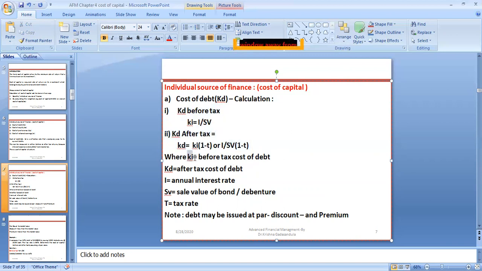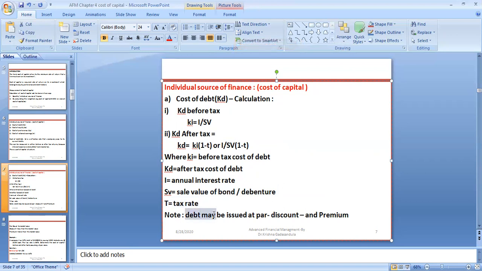Where KI is the before tax cost of debt, and KD is the after tax cost of debt. I is equal to the annual interest rate. SV is the sale value or debenture value of the bond or bank loan, and T is equal to the tax rate.